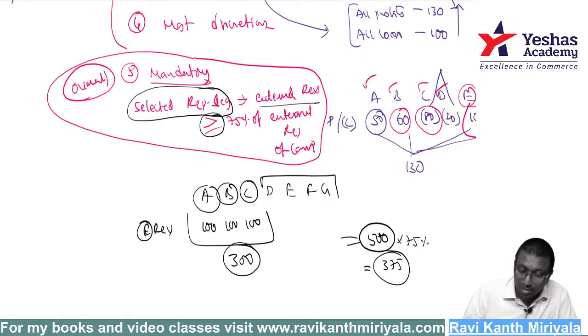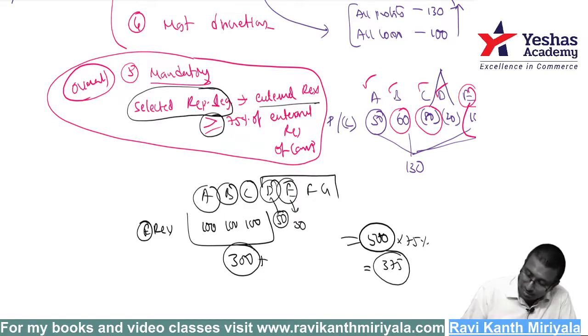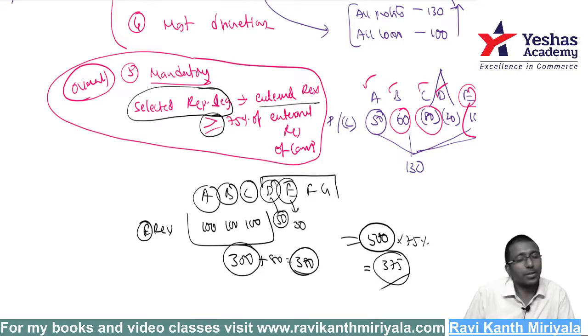But it is actually not satisfying. So then what am I supposed to do, sir? What are you supposed to do? Then add another one or two segments. Suppose D is added, then 50 more will come, sir. If E is added, 30 will come, sir. Okay, then take D plus E. Then D plus E gives 380. 380 is greater than 375, right? Sufficient.